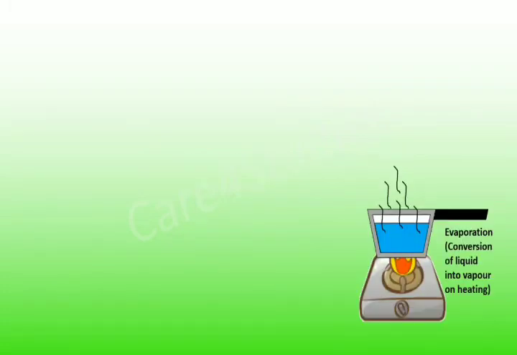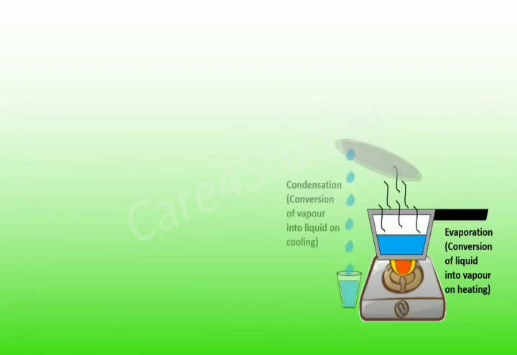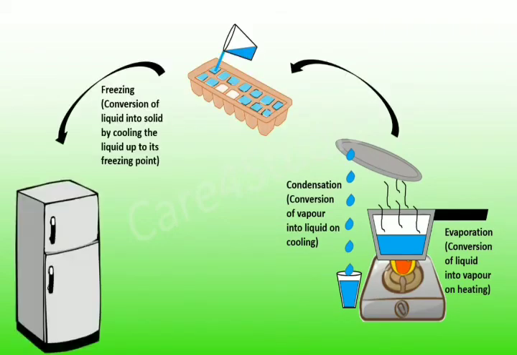Let us consider the changes in state. When a liquid is heated, it converts into vapor, which is called evaporation. If you place a plate over this steam, the vapors are again converted into liquid on cooling, which is called condensation. When you place this liquid into the freezer, it converts into solid, which is called freezing.